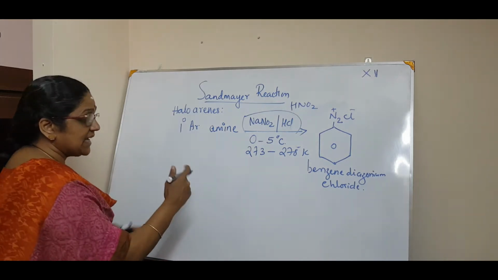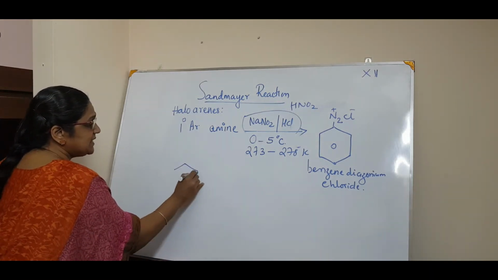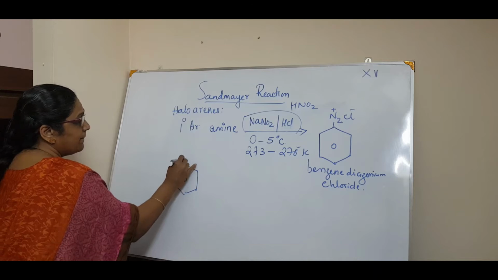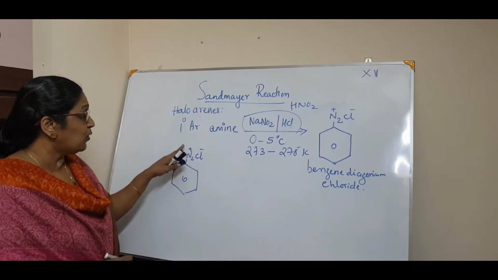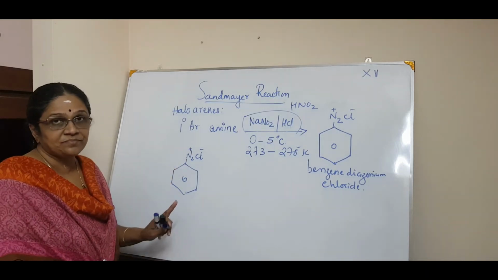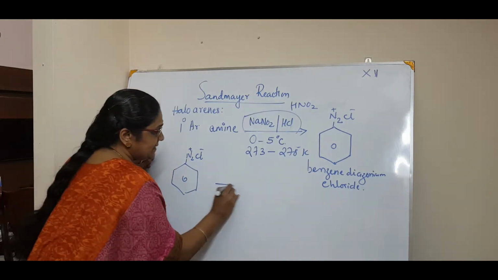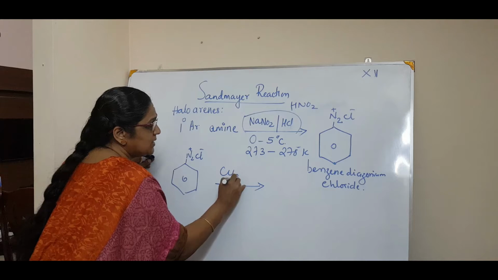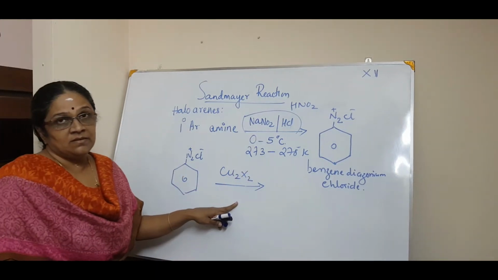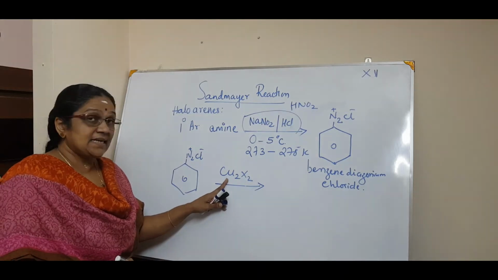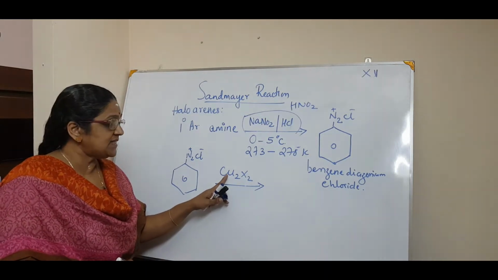Now what happens in the second step? We have this benzene diazonium chloride, N2 plus and Cl minus. You have to write this plus and minus. Then when it is treated with Cu2X2, that is cuprous halide, it exists as a dimer, so you have to write Cu2X2.